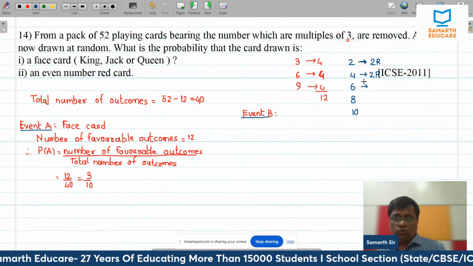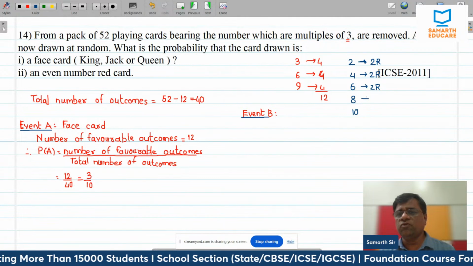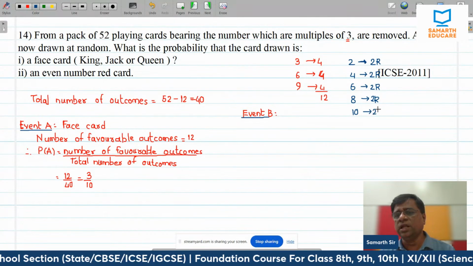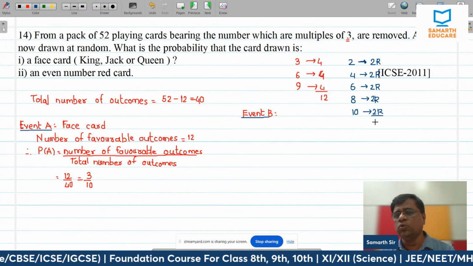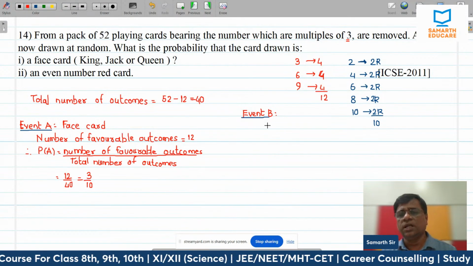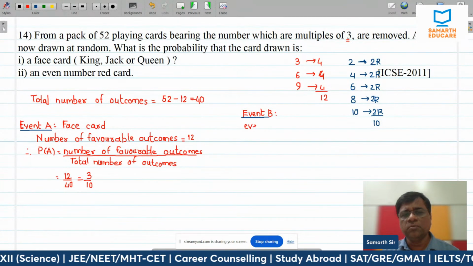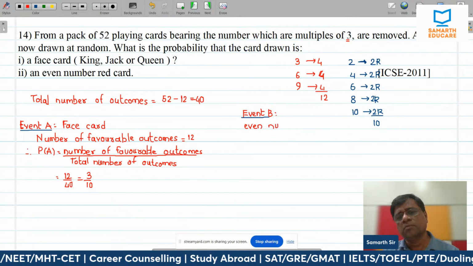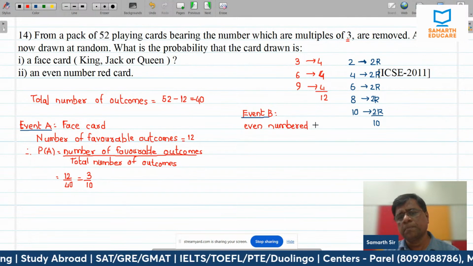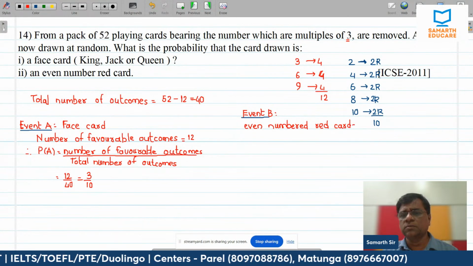For 6 there are 4 cards, but there are 2 red cards and 2 black cards. Same for 8, 2 red cards are there, and same for 10, there are 2 red cards. So the total number of red cards in the favorable case is 10. So event B, I'm defining it as even numbered red cards.